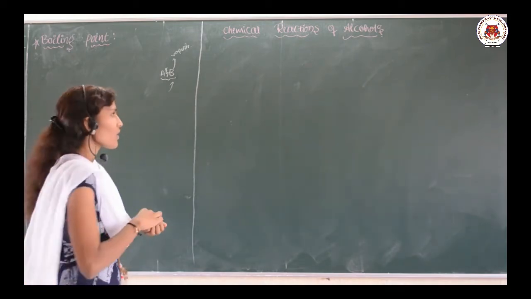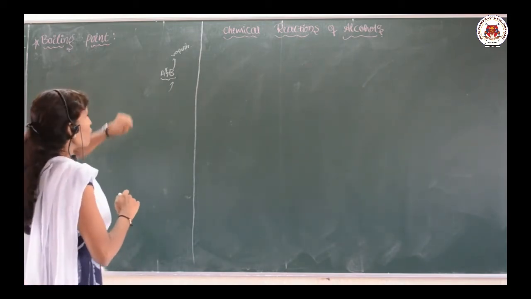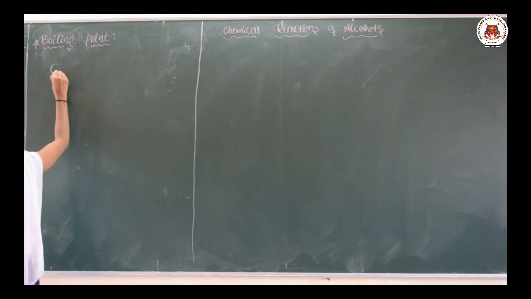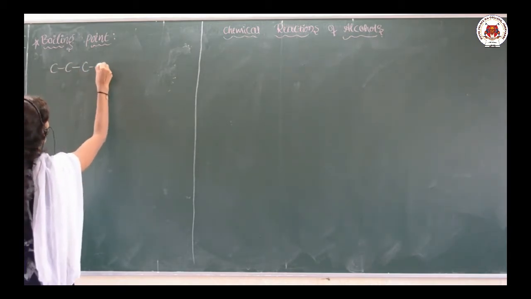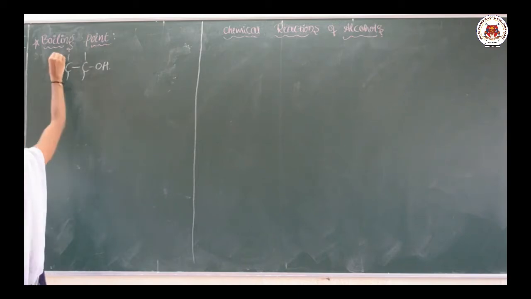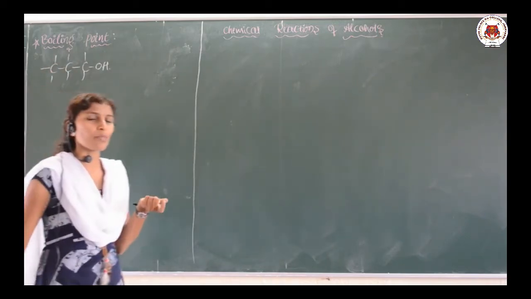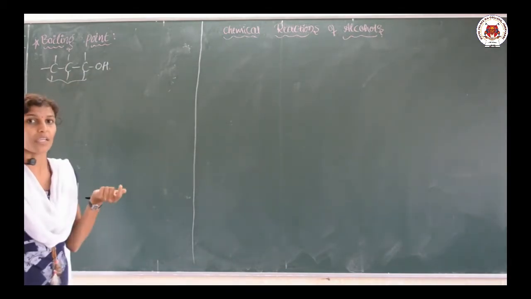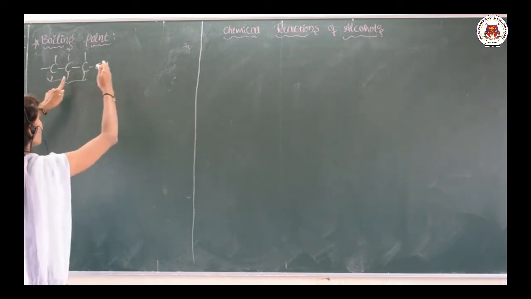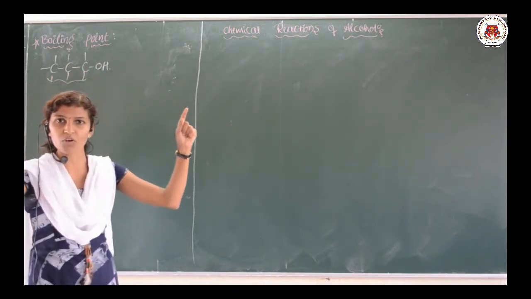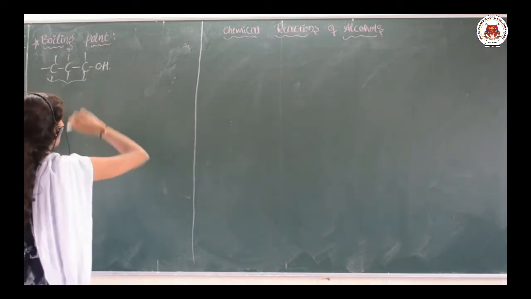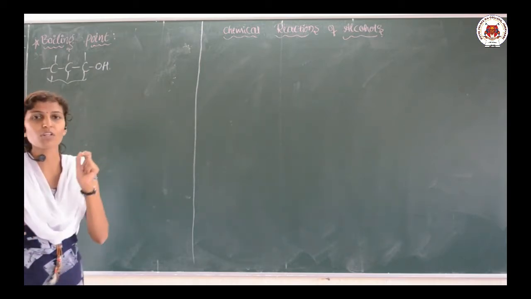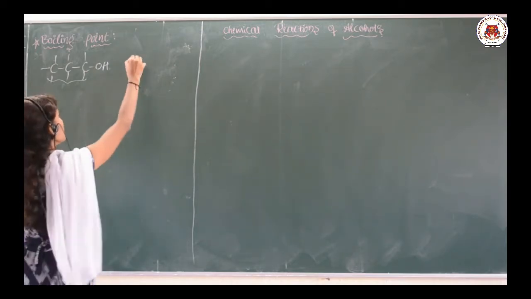Okay, now we are discussing the boiling point of alcohols. As I said, suppose there is a long chain of alcohol like this. If there is a long chain of alcohol, the boiling point is going to increase as the number of carbon atoms or the carbon chain increases. Why? As the number of carbons increases, or the carbon chain goes on increasing, what happens? The surface area is more, and as the surface area is more, more van der Waals force of attraction will be there.